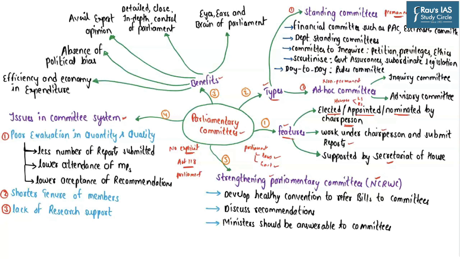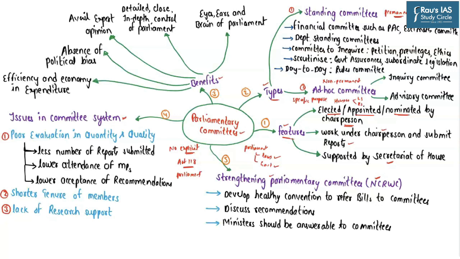More importantly, these ad hoc committees may be set up for a specific purpose. As and when they fulfill their purpose, they would cease to exist. So while standing committees would continue to operate throughout the year, the ad hoc committees are set up for a specific purpose, and once that specific purpose is fulfilled, they would cease to exist.